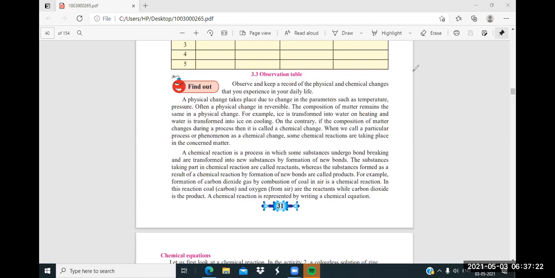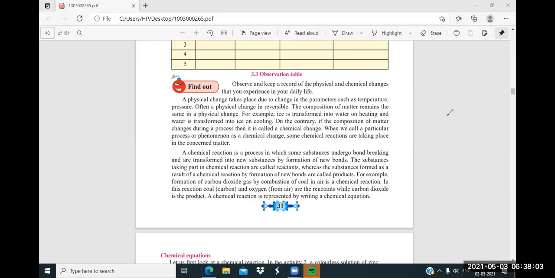Now we'll see, suppose C plus O2. Carbon is one element, oxygen is another element. When they react with each other, we are getting CO2. Getting it? Yes, Archie Patil. Sir, what is that arrow given in that reaction? One thing we have to see in this lesson, just we are speaking about the equation. That arrow is just showing the reaction. Okay.